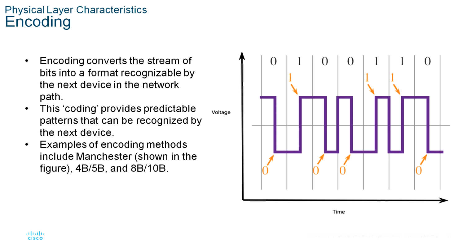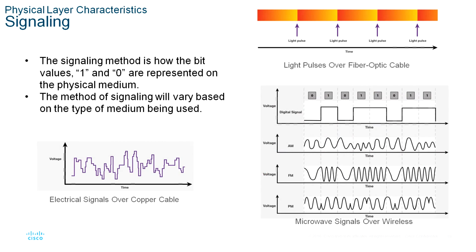The next one, signaling. The physical layer must generate the electrical, optical or wireless signals that represent the 1 and 0 on the media. The way that bits are represented is called the signaling method. The physical layer standards must define what type of signal represents a 1 and what type of signal represents a 0.